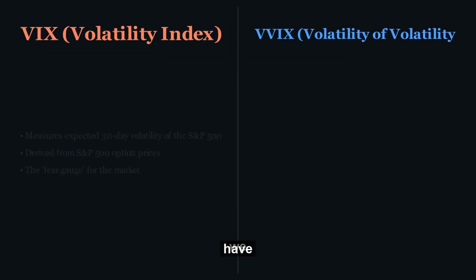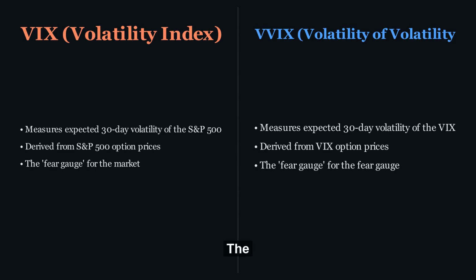In the real world, we have indices for these concepts. The VIX, as we know, is the market's expectation of future volatility for the underlying index. It's derived from options on that index. But then there's the VVIX, the volatility of volatility index. This index measures the market's expectation of future volatility for the VIX itself. It's like a meta-fear index, telling us how much the market expects the fear index to jump around. When the VIX is already elevated and the VVIX is also high, it suggests a market where not only is uncertainty high, but the level of uncertainty is also highly unstable.